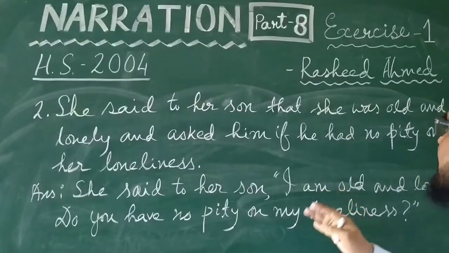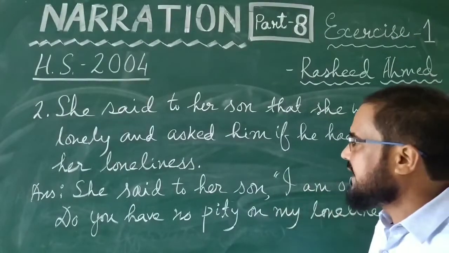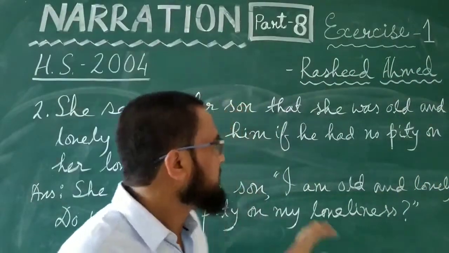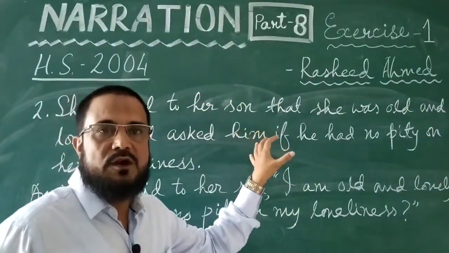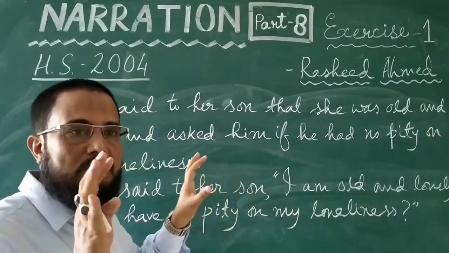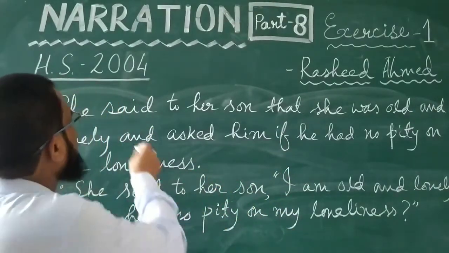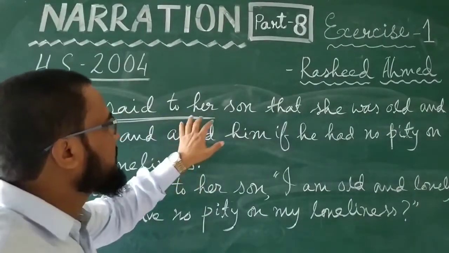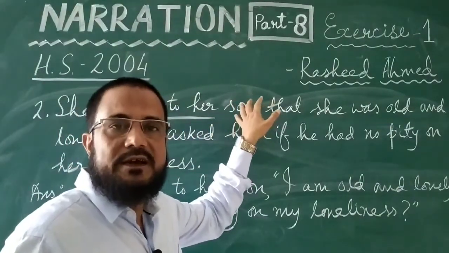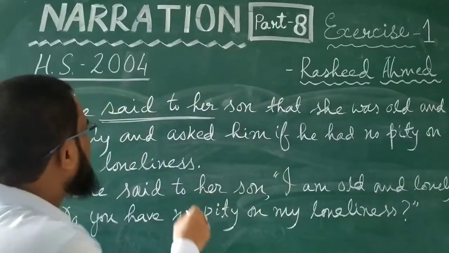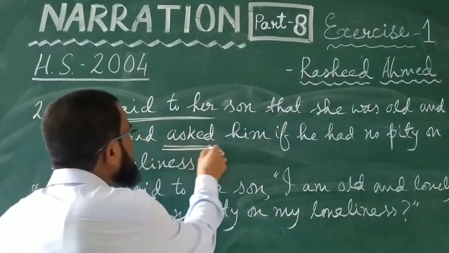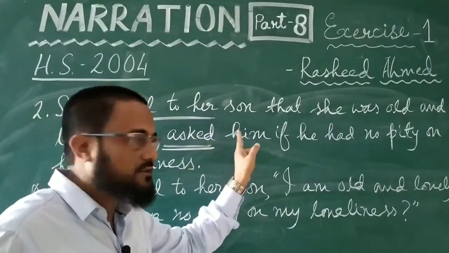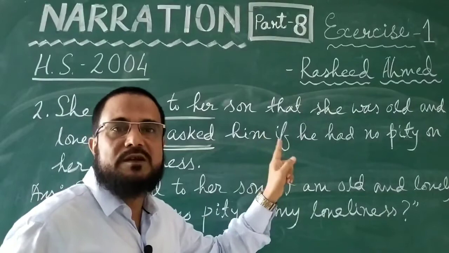She said to her son that she was old and lonely, and asked him if he had no pity on her loneliness. This question is given in indirect narration. We have to make it direct. And what we have to observe very well is that firstly, she said to her son. This means that this part is assertive. And then afterwards you find an asked. This means that after the word asked, the next part was actually an interrogative sentence.